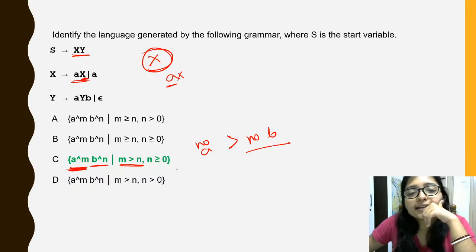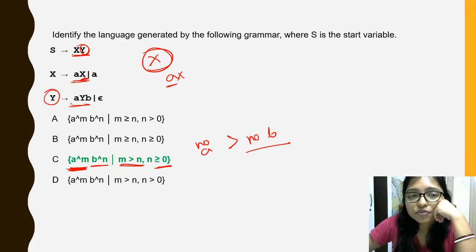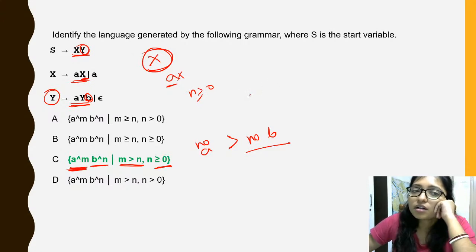And n greater than or equal to 0. Why n greater than or equal to 0? Because of this production, because of this y, when you are going to this y, at least one b will be there. So the number of b will be at least greater than or equal to 0, right.